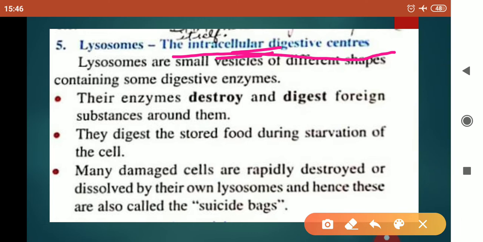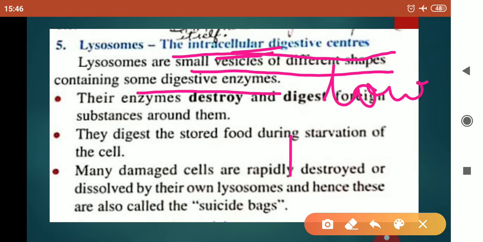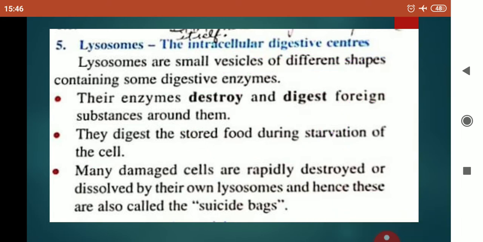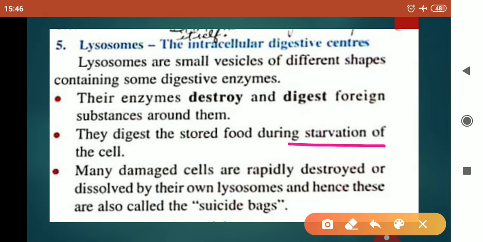Now, lysosomes are small vesicles of different shape, and they contain some digestive enzymes which work at low pH. Now, these enzymes destroy and digest foreign substances around them. They digest stored food during starvation of the cell. Starvation of the cell means when the cell does not get any food from external sources, then the food stored inside the cell is digested by lysosome.